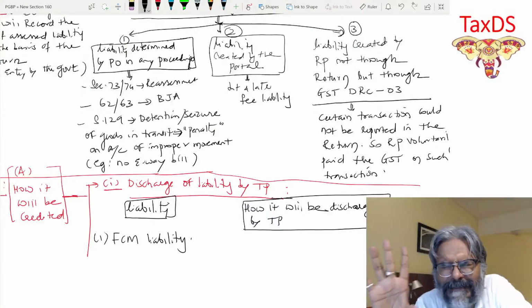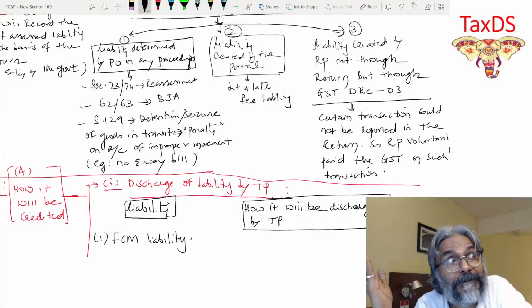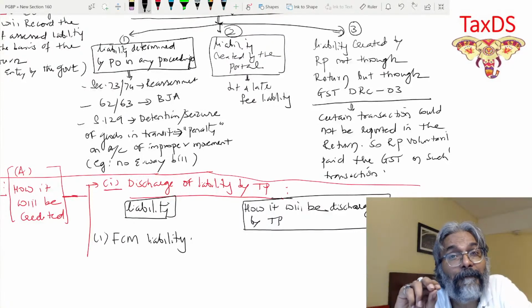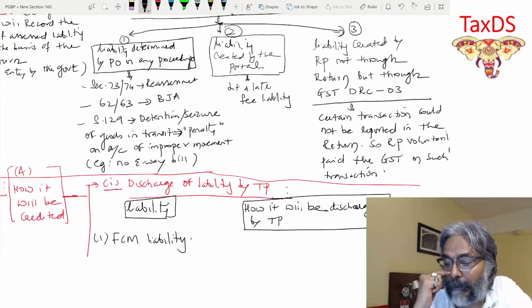Electronic cash ledger, ECL. And if it is payment through the credit by utilizing the ITC, you are going to write that the payment is through the electronic credit ledger account. I hope that all of you are clear with this one.